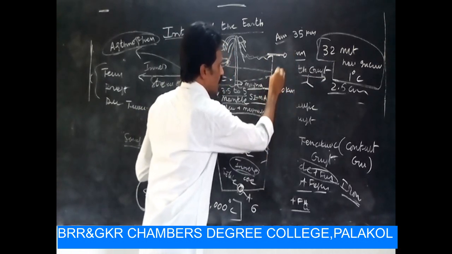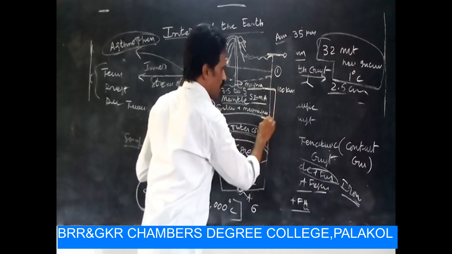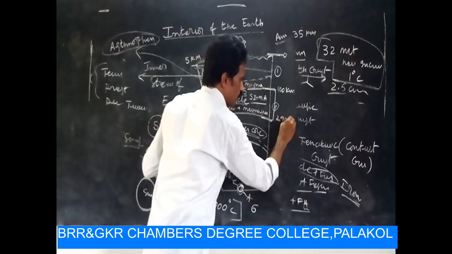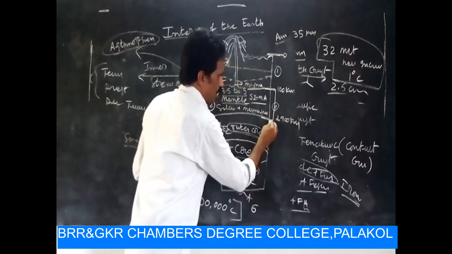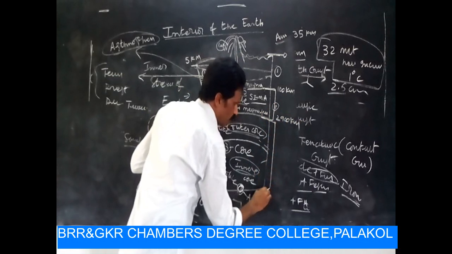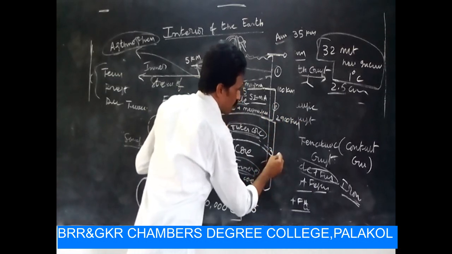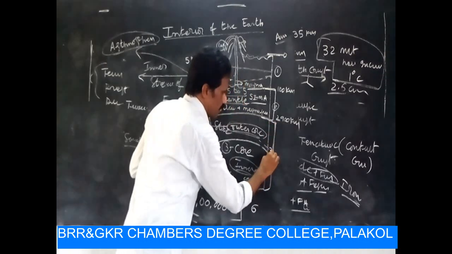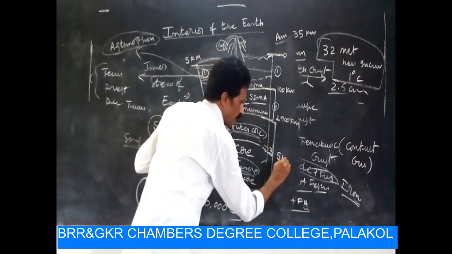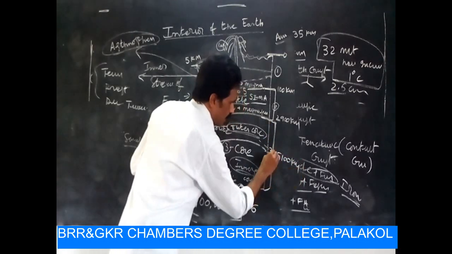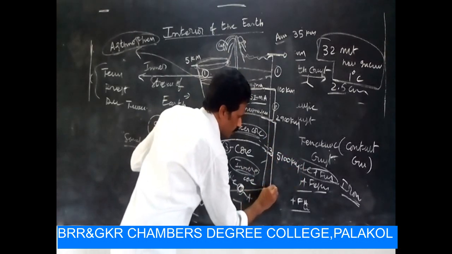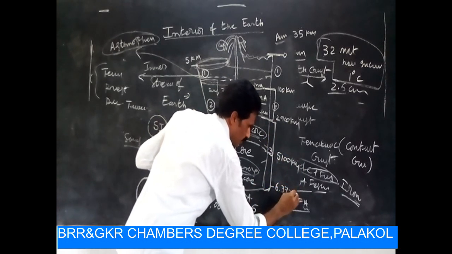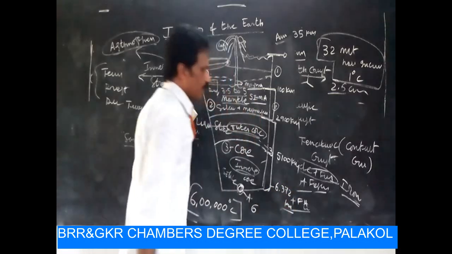Then the mantle, the first stage, the second stage ends at 2900 kilometers, and the core is from 6000. Outer core is at 5100 kilometer depth, and finally inner core depth is 6372 kilometers. Okay, right.